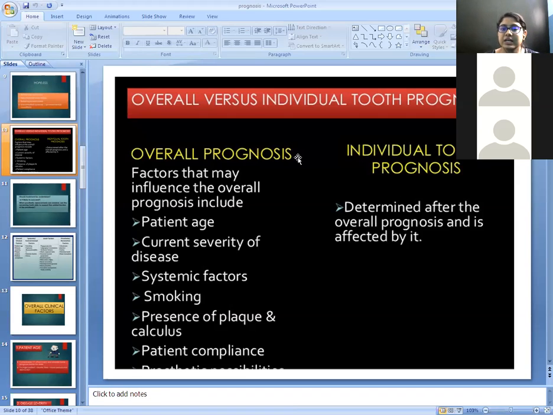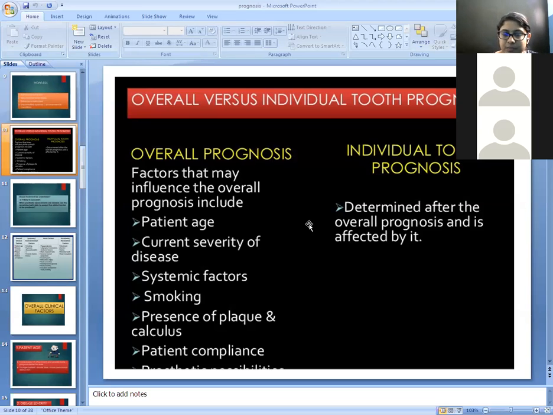Second factor is the current severity of the disease. There is a criterion based on clinical attachment loss, according to which periodontitis is differentiated into mild, moderate, and severe periodontitis. The CAL level for mild periodontitis is 1 to 3 mm, for moderate periodontitis 4 to 5 mm, and for severe periodontitis it is greater than 5 mm. So as the severity increases, the clinical attachment loss increases, so the amount of periodontal destruction is more, which affects the overall prognosis of the tooth.